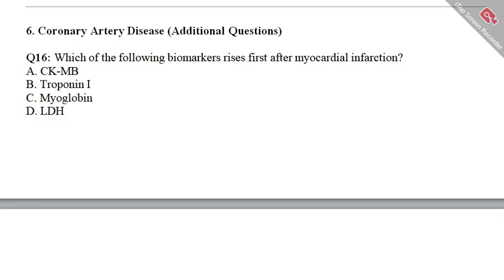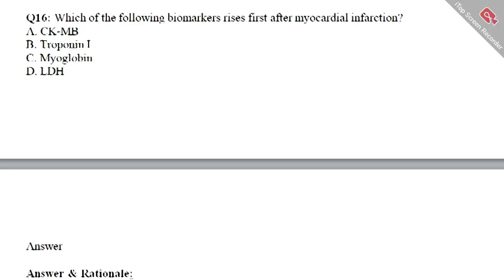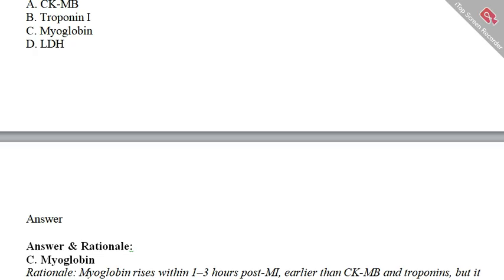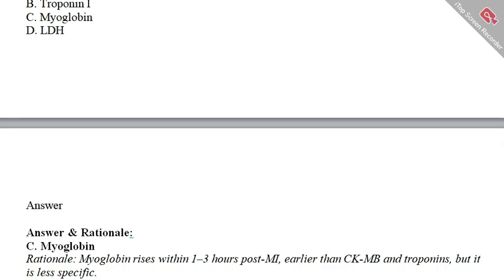Option A CK-MB, option B troponin I, option C myoglobin, and option D LDH. This is very common, and I'm sure you will select the correct answer. If you select option C, it is the right answer, which is myoglobin.